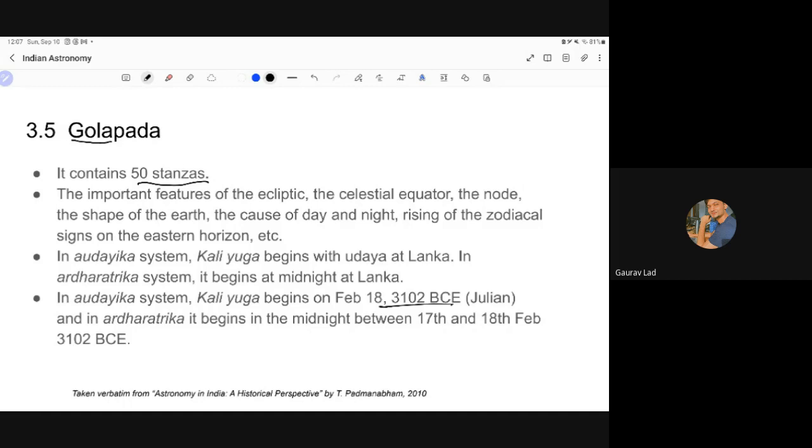The other one is Ujjain. So Ujjain and Lanka are two reference positions. And in the Ardharatrika system, it begins at midnight at Lanka. So this is important. These are two different systems that he used, depending on which the beginning is marked by different intervals. So yeah, this is Golapada.